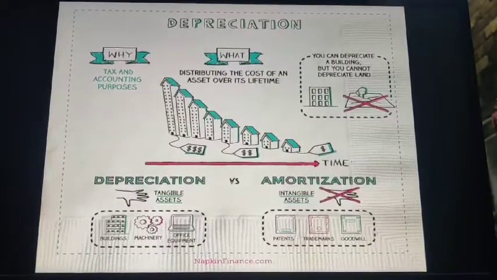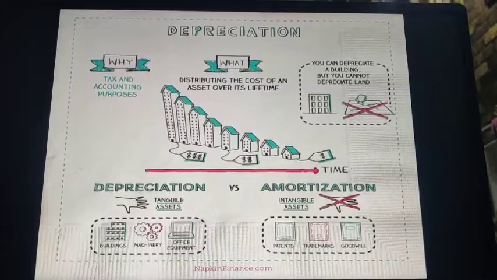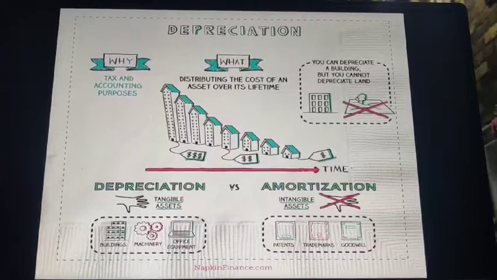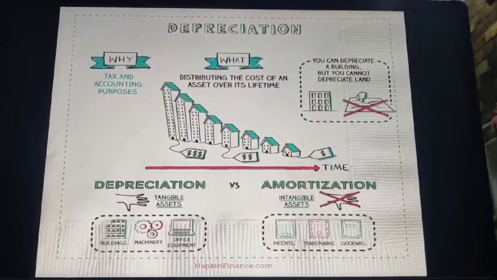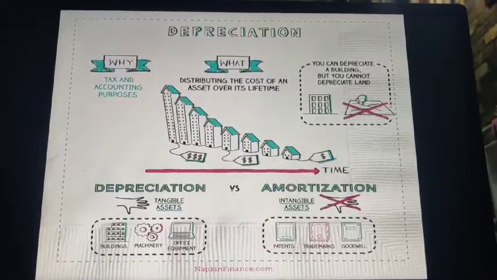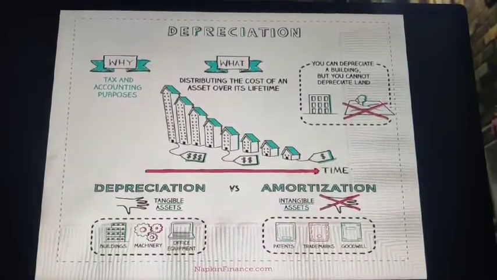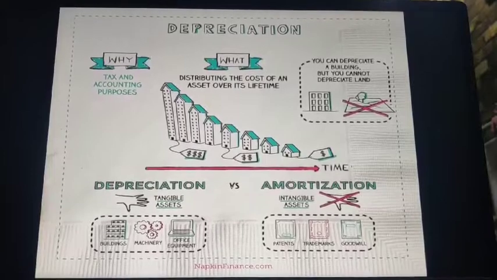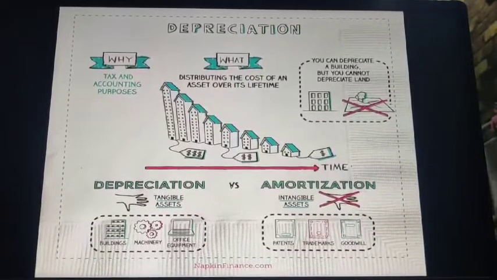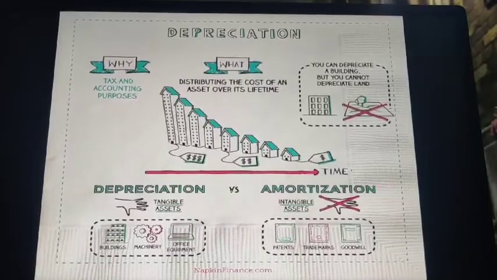Now students, you can depreciate a building, but you cannot depreciate land. The reason being, your land always gets appreciated. Similarly, we use depreciation for tangible assets such as buildings, machinery, office equipment, etc. However, for intangible assets, we say amortization, that is patents, trademarks, goodwill, etc. Tangible assets can be touched. However, intangible assets cannot be touched.